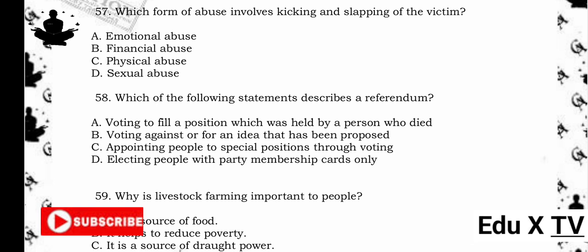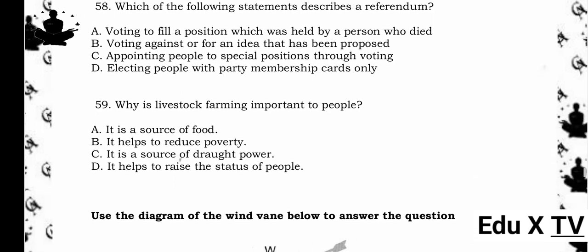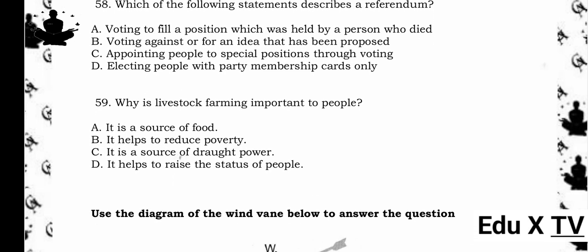58. Which of the following statements describes a referendum? A. Voting to fill a position which was held by a person who died. B. Voting against or for an idea that has been proposed. C. Appointing people to special positions through voting. D. Electing people with party membership cards only. The answer is B. Reason being, a referendum is a direct vote by the public on a specific proposal or issue.